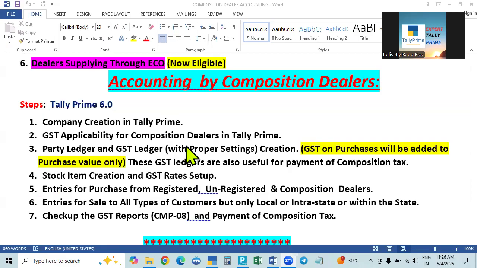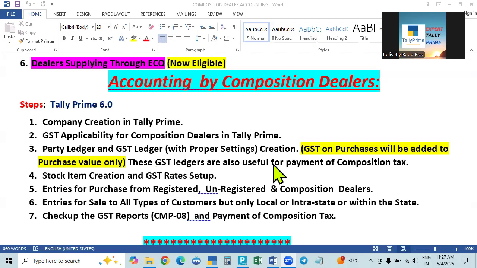In the tax details, GST details, we will select the type. Everything will be the same, but in this case we will enable the registration type. We will select composition. Previously, we used to select regular, but now in the tax registration type, we select composition. And after that, there is a new option, the rate of tax to be paid.